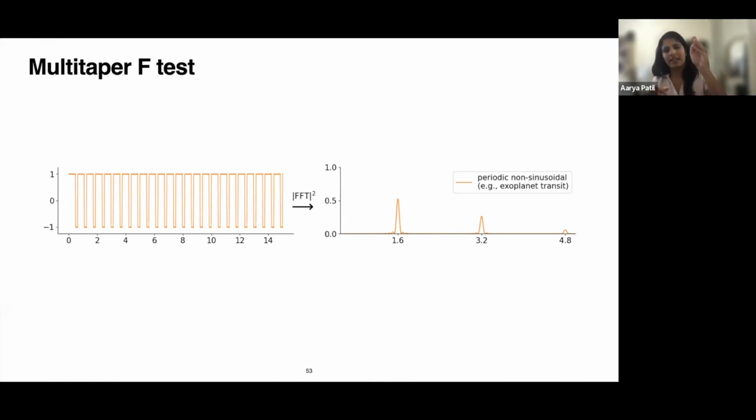And then again, you'll have a dip at the period of that exoplanet. And if you take a fast Fourier transform or a periodogram estimate of a time series like that, you'll get something like this, where you have this periodic signal at the frequency of that exoplanet, but also at multiples of that frequency. So that's why you see it at 3.2 and so on.